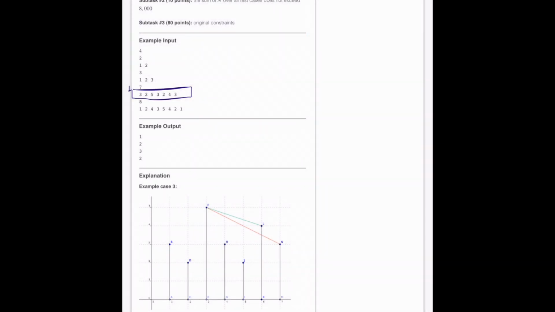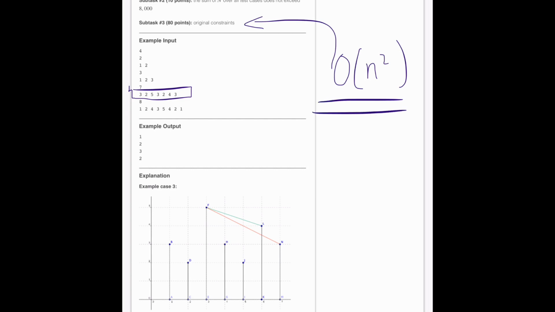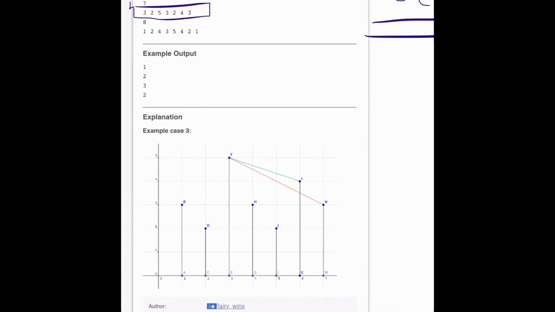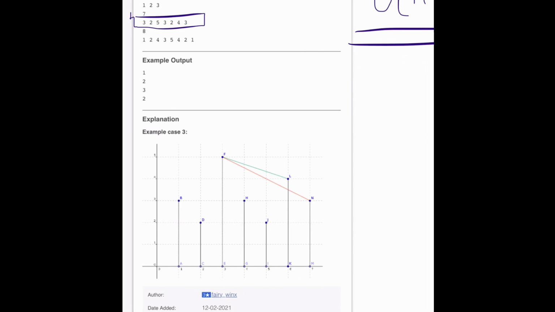Like I said, what you can't do is take an order of n square approach for the original constraint subtask. But there are two other subtasks given where your n does not exceed 500 and does not exceed 8000. Here you can safely take an order of n square approach. Now to solve such a question, the approach is not very complicated. You just have to have a sound understanding of the two pointer approach.